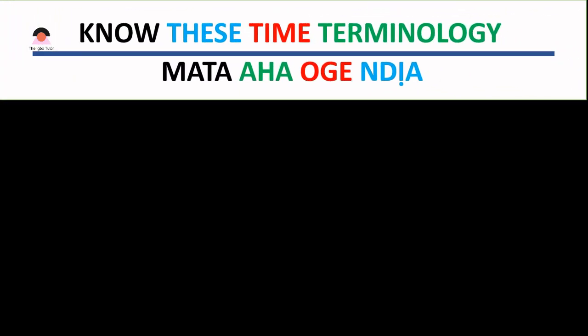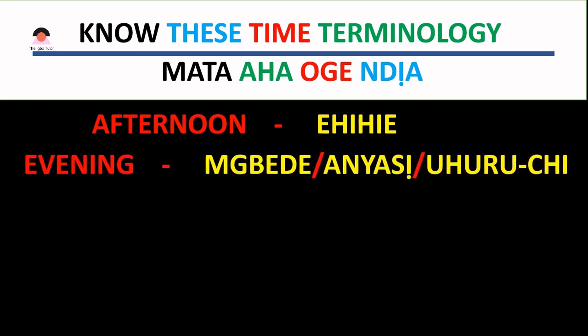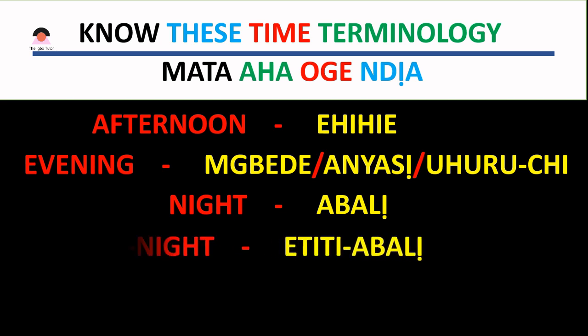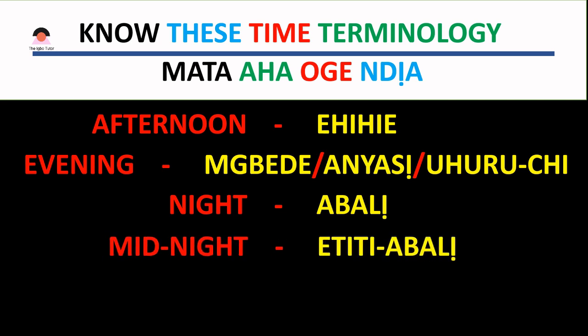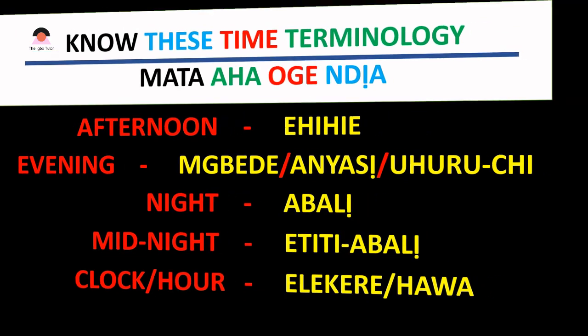Midday, etiti ụbọchị. We have more of that. Let's consider others. Afternoon is ehihie. Evening is mgbede. Some call it anyasị. Others call it uhuruchi, but we're taking mgbede for now. Night is abalị. Midnight is etiti abalị. Then clock or o'clock is elekere or hour, as the case may be.